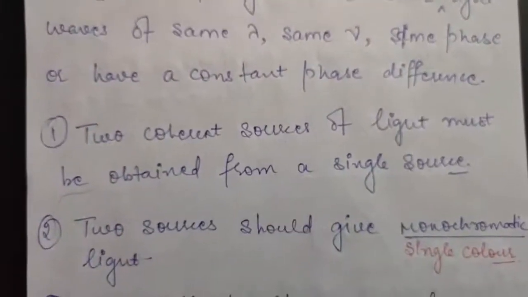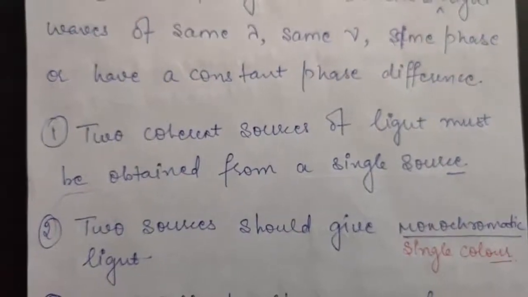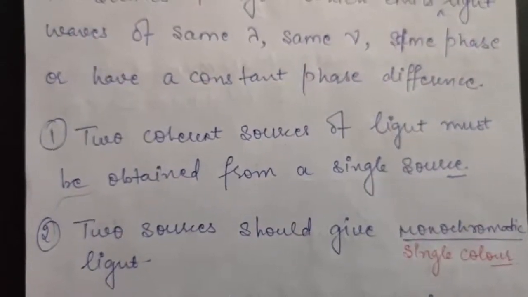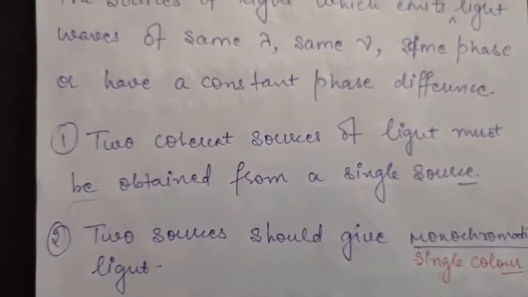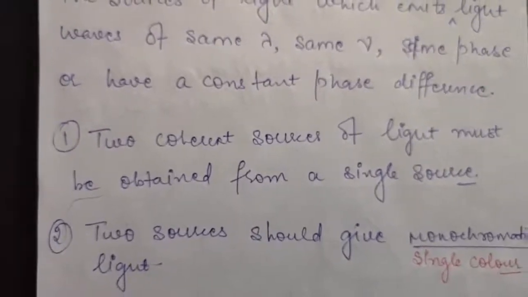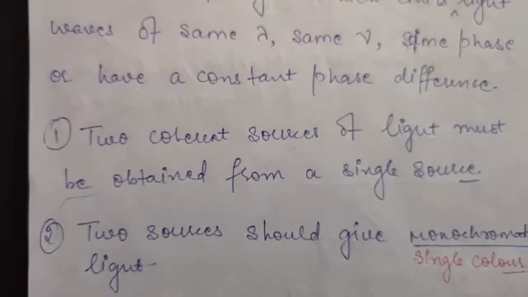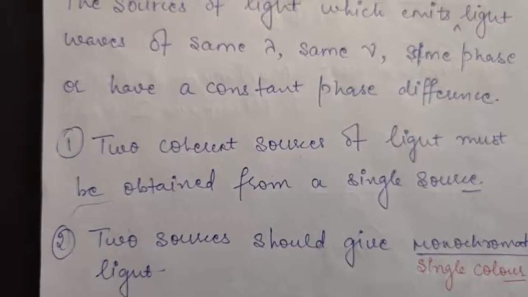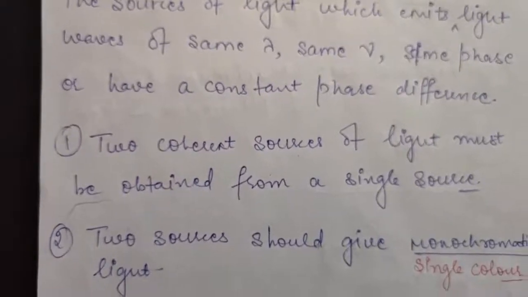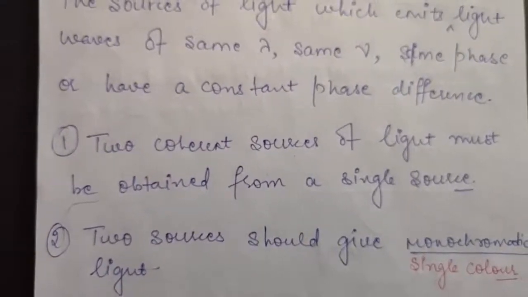The question arises, why can two independent sources of light not be coherent? The reason is that the smallest source of light contains many atoms, as you know. So if you take two individual sources of light, they will have billions of atoms, obviously, which cannot emit light waves in the same phase.